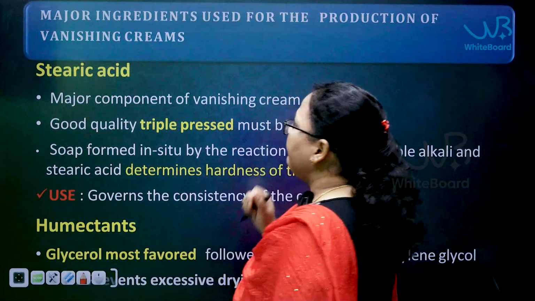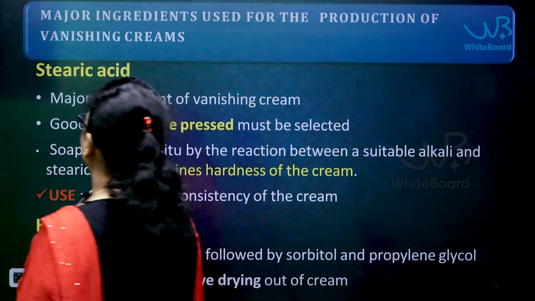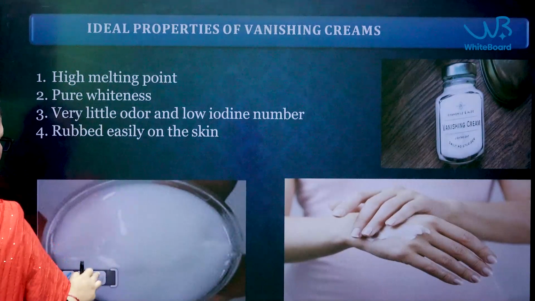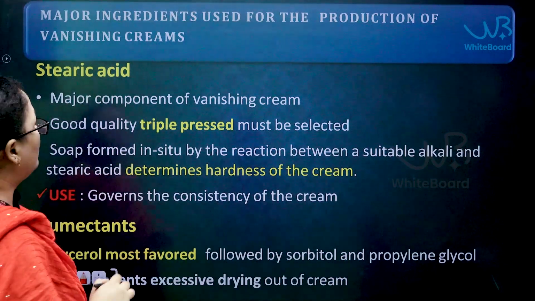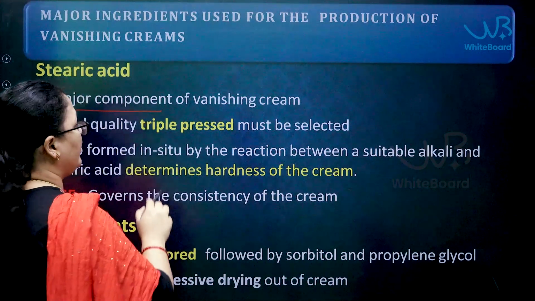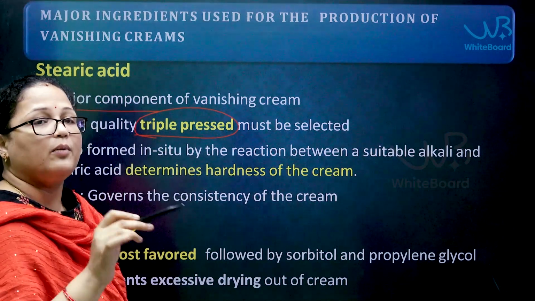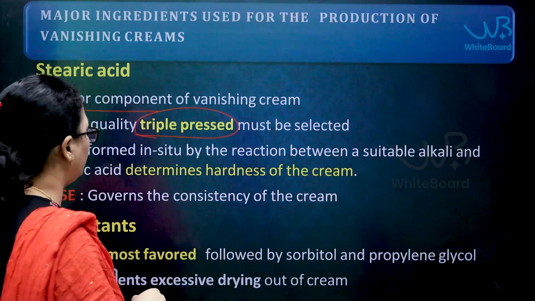Next, coming to the ingredients used in the preparation of a vanishing cream. As I have told you, the major composition will be stearic acid. Stearic acid is a major component, and which type of stearic acid are you using here? Triple pressed, so it does not have any types of impurity. You are going to use the pure form of stearic acid.